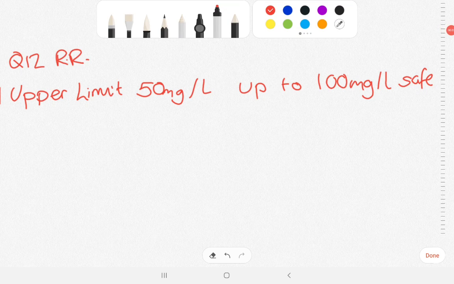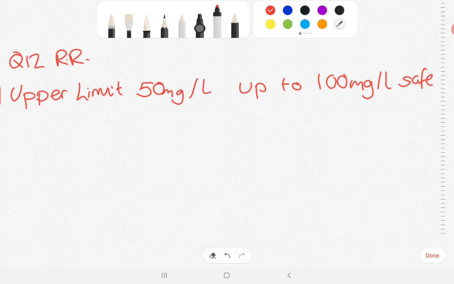Okay, so question 12 is an old past paper question from quite a number of years ago now, but it talks about chemical nitrates in drinking water, and it tells you first of all that the World Health Organization recommends an upper limit of 50 milligrams per litre, but actually that up to 100 milligrams per litre would be regarded as safe. It then talks about a subcommittee of a local water authority considering a proposal which affects a small loch supplying a nearby town with water supply.